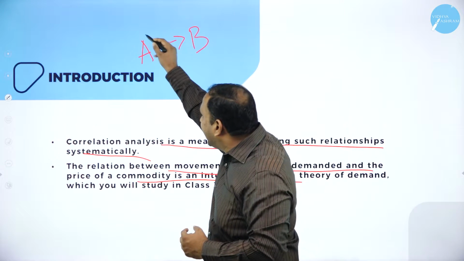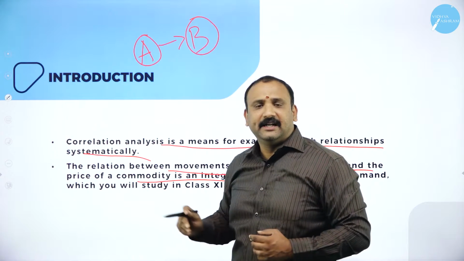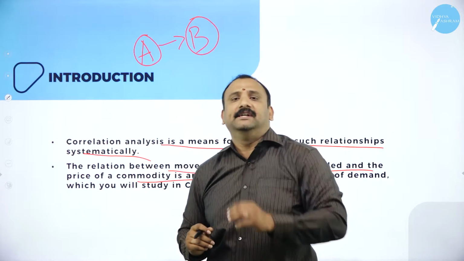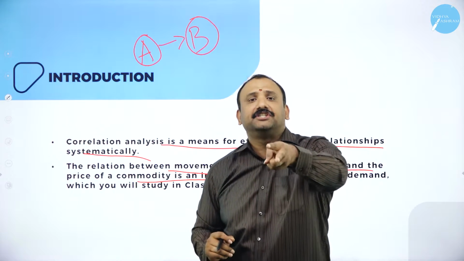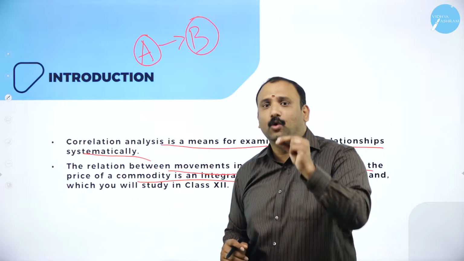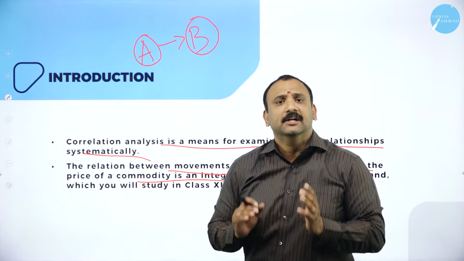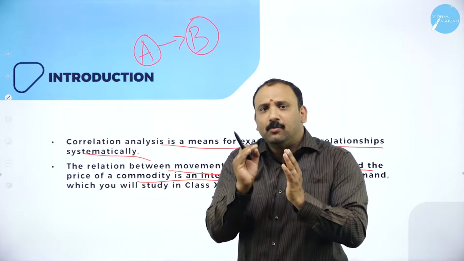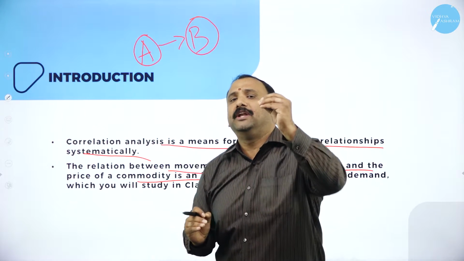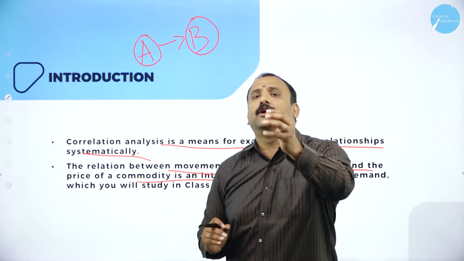If I take A as price and B as the quantity demanded, you will be able to come to a conclusion that there is a relationship between both the variables. If the quantity demanded goes up, the price will go down, and vice versa. So this is where we are trying to make an understanding between two variables. That is the base level of understanding correlation.